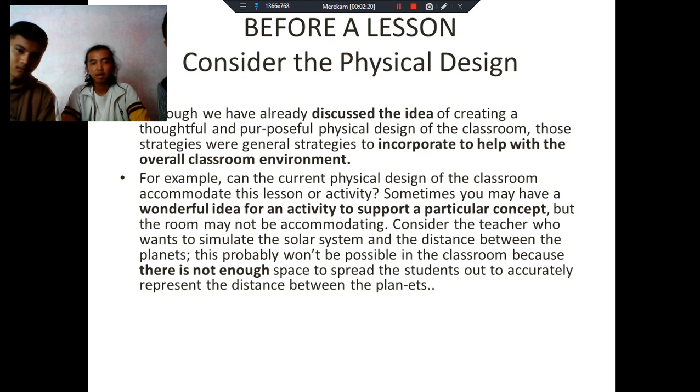Sometimes you may have a wonderful idea for an activity to support a particular concept, but the room may not be accommodating. Consider the teacher who wants to simulate the solar system and the distance between the planets. This probably won't be possible in the classroom because there is not enough space to split the students out to accurately represent the distance between the planets.